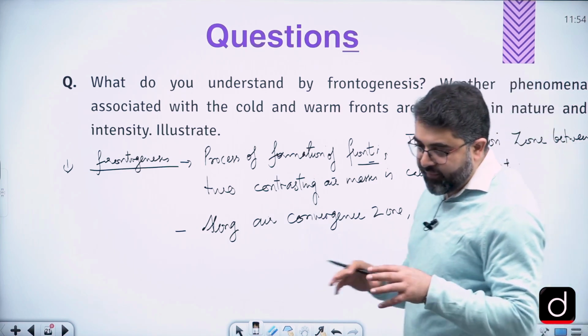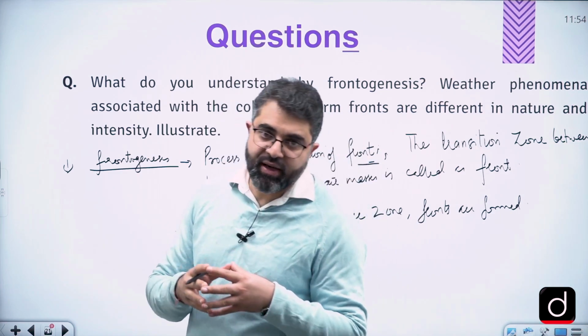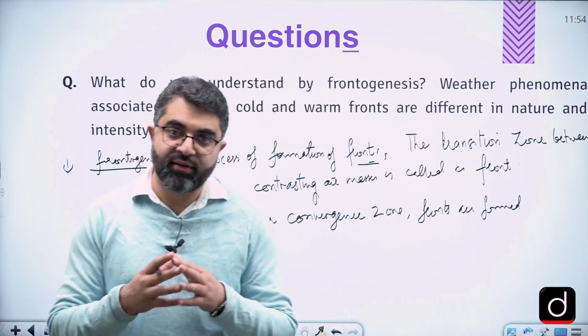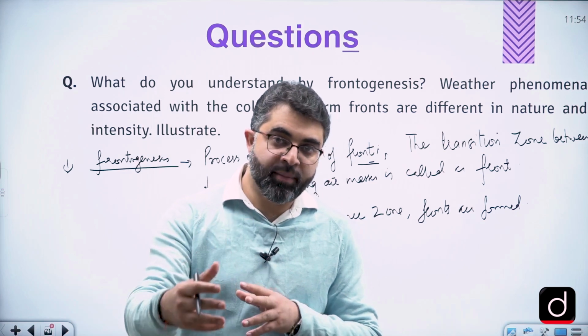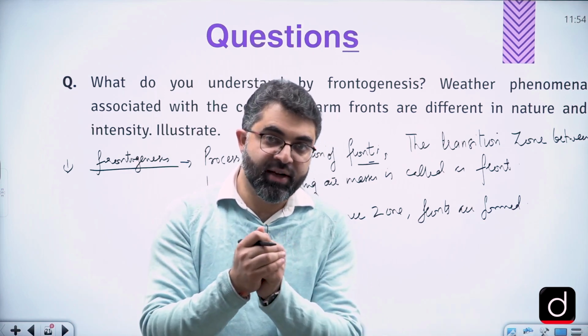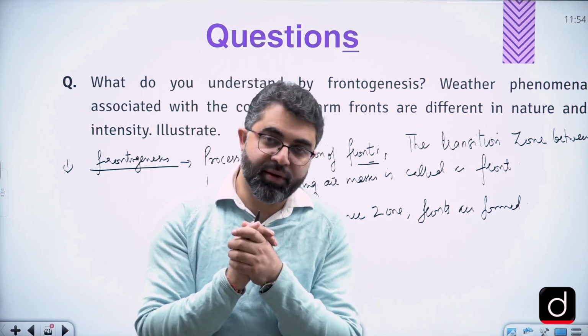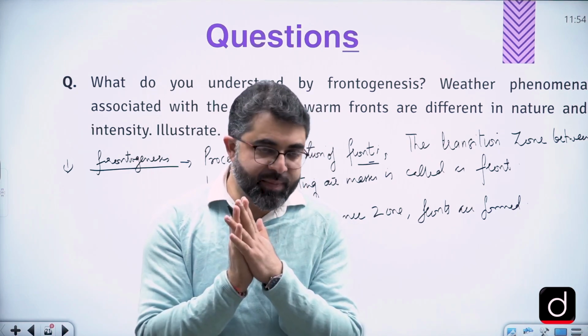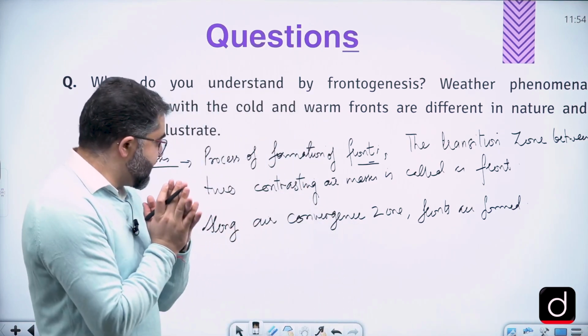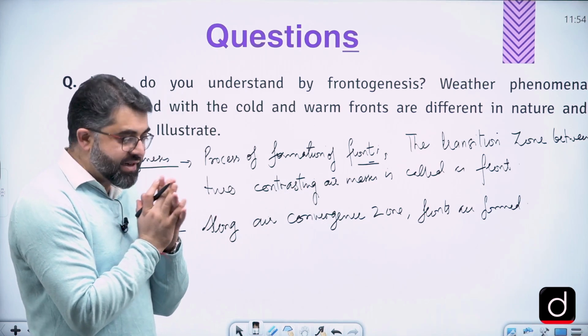So fronts are mainly formed in the zone of convergence. Like in the subpolar regions, there's a convergence, a warm air mass and a cold air mass converging, and that is how fronts are formed. So this much is good enough for the definition. In the zone of convergence, we have the formation of fronts.